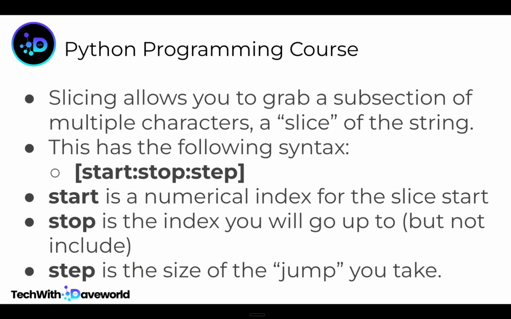So the step is the size of the jump you want to take. It's optional, so you can specify only the start and the stop and not the step. But if you specify the step, say take from 0 to 4 and the step is 2, then once it gets to 0, it will skip 1, then go to 2. So 0, 2. It's going to jump by 2. And that's how the step works in slicing.